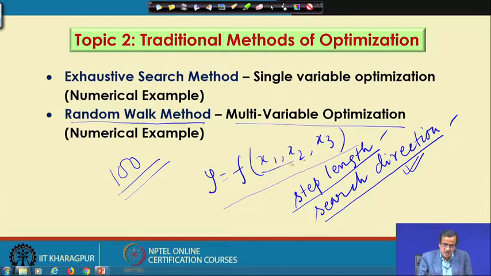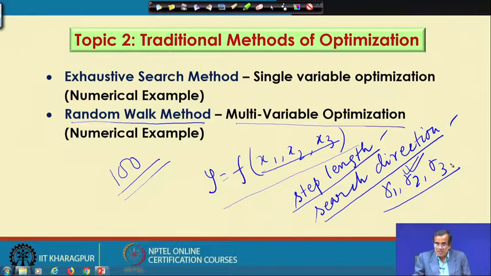Now, there are 3 design variables, so we consider 3 random numbers like r 1, r 2 and r 3 lying in the range of say -1 to +1 or say 0 to 1, and we try to find out what should be the random search direction.